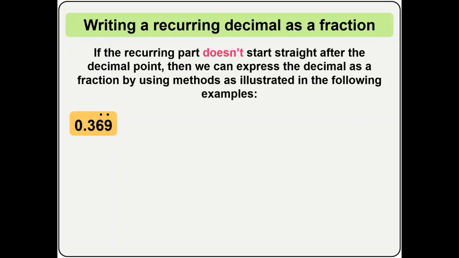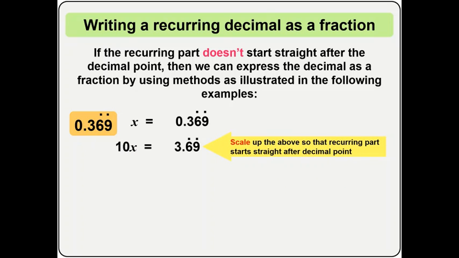Let's take one more example. We'll have 0.369. Here, x will be equal to 0.369, and so we do 10x equal to 3.69. Now, to scale up again, for every value that has the recurring decimal starting from one digit and ending at another, whereby you have two of them that will be recurring, and they are compactly together, you know what you have to do? Just scale up two times, like in the previous example.